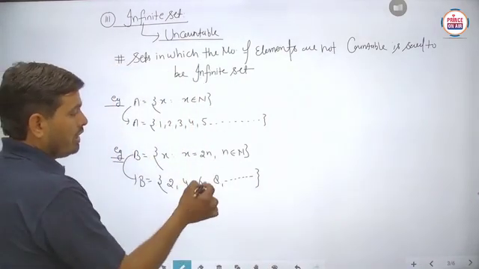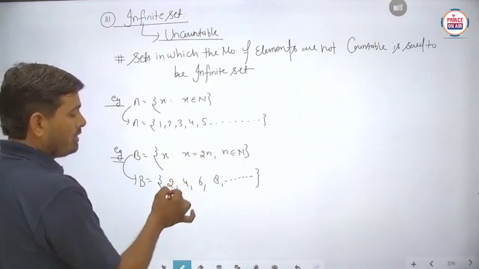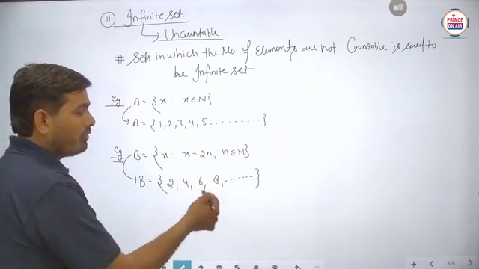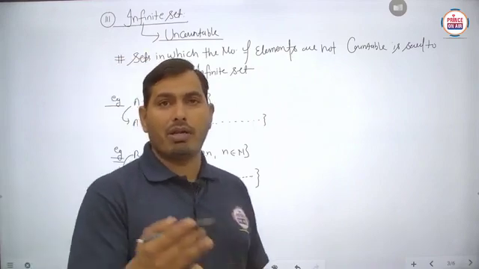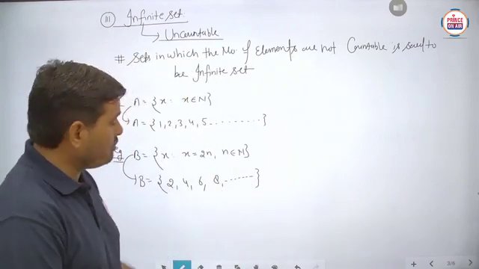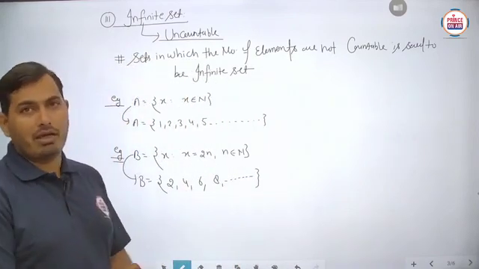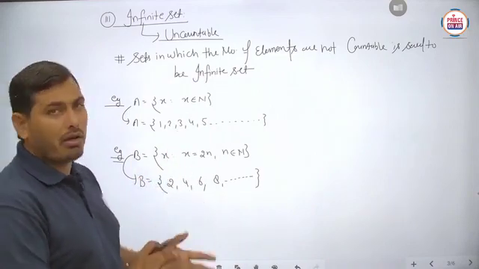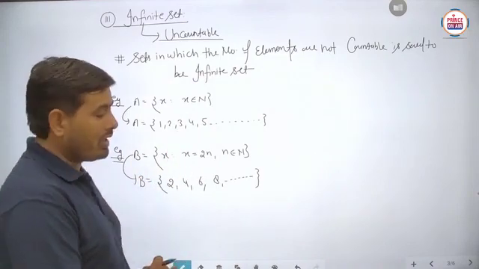We can use the value of n as 1, then 2, then 3, then 4, and there are infinitely many natural numbers. So, students, you cannot count the number of elements here. These are the various examples related to the infinite set.